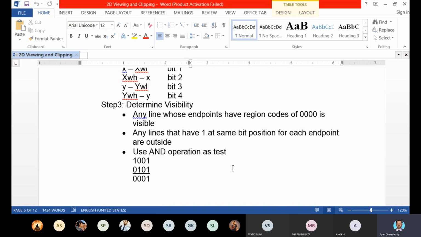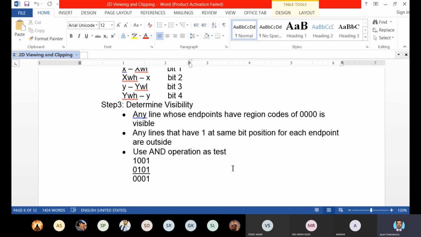So the condition is: the region codes of both the endpoints will be 0000. Then the total line will be visible within the central region.